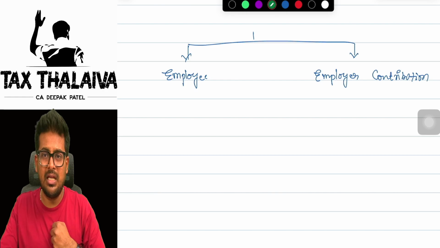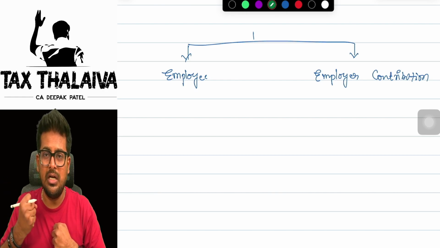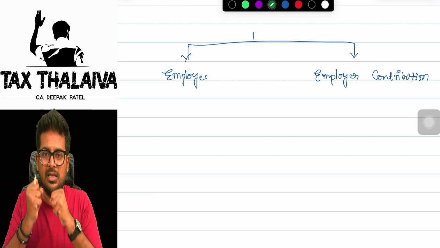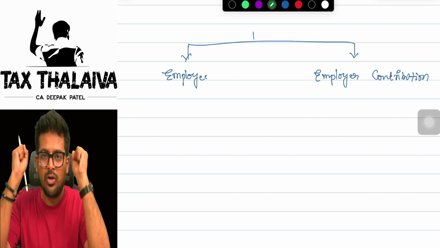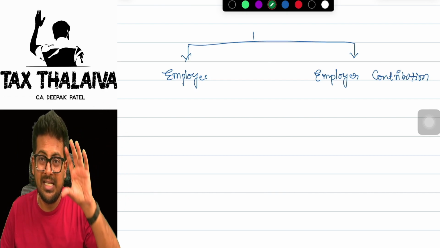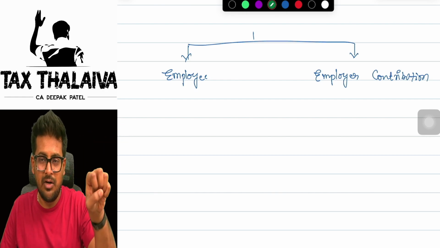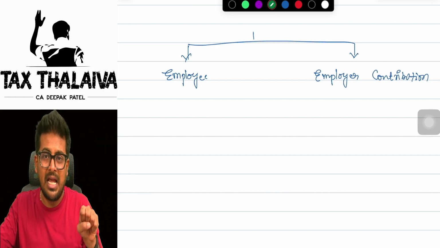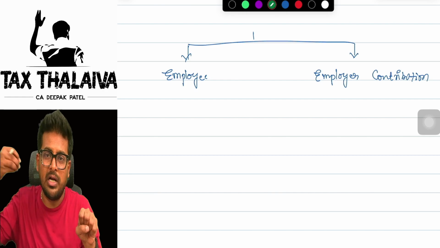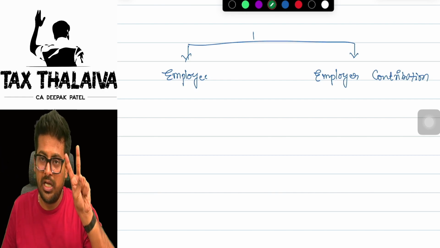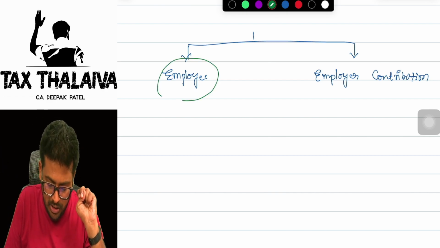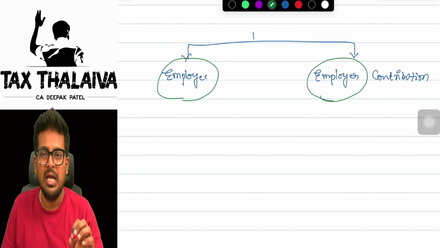Next, the employer will add an equal contribution from his own money. He will take both amounts and contribute them into that fund. So there is the employee's contribution, which is deducted from the salary of the employee, and there is the employer contribution, which the employer contributes from his own pocket. So there are two kinds of contributions: employee contribution and employer contribution.